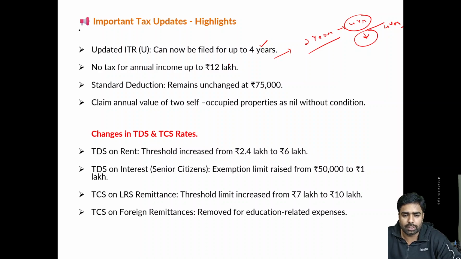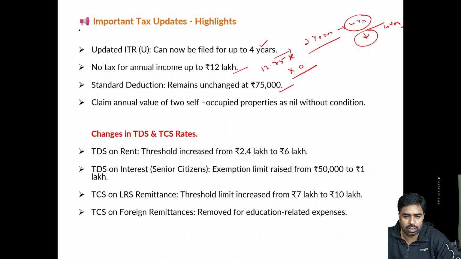No tax for annual income, as I discussed. A person having annual income up to 12 lakh rupees, and a person having annual income from salary up to 12.75 lakh, including the standard deduction, pays zero taxes. Standard deduction remains, as I discussed, 75,000 rupees.